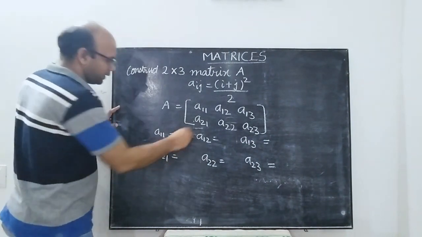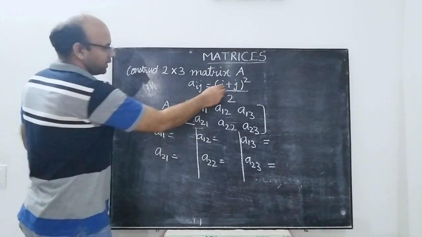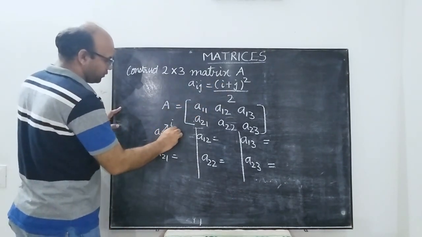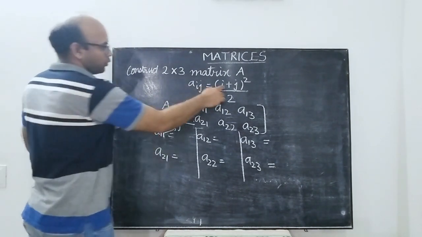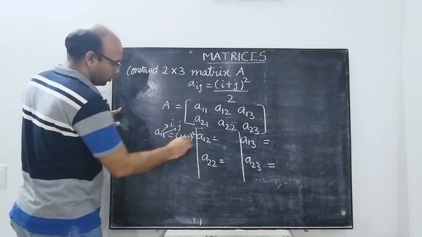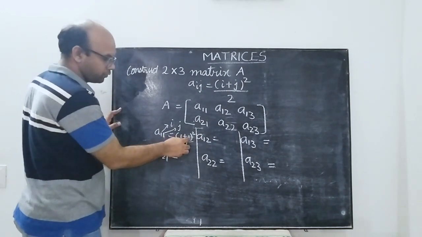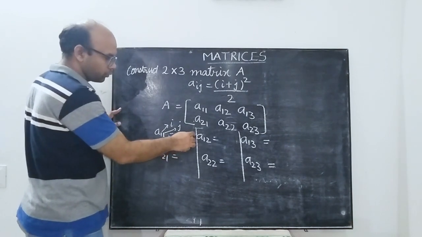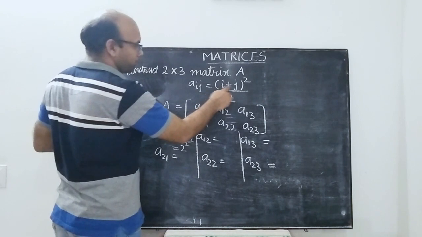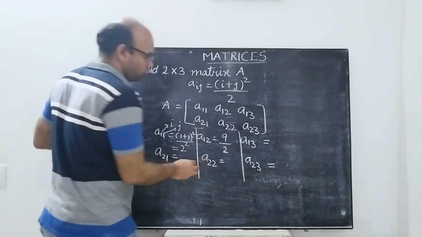So you can clearly see A11 means in place of i, this gives you the value of i, and this gives you the value of j. So (i plus j) whole square by 2 means (1 plus 1) whole square by 2, that is 1 plus 1 is 2, square is 4, 4 by 2 is 2. A12 is 1 plus 2, 3, 3 square is 9, so 9 by 2.